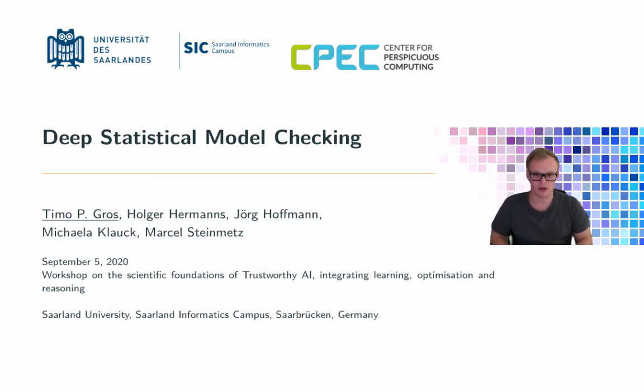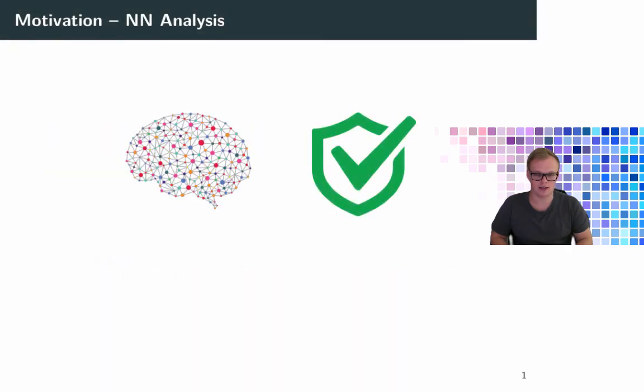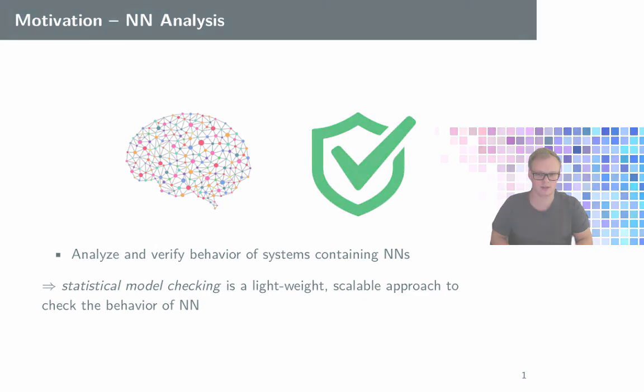With our work, we made the first step towards combining the power of neural networks and the model checking techniques of verification. In particular, we want to analyze and verify the behavior of neural networks. This desire arises naturally due to the complexity of neural networks. We demonstrate that deep statistical model checking is a lightweight approach to check the behavior of neural network systems.